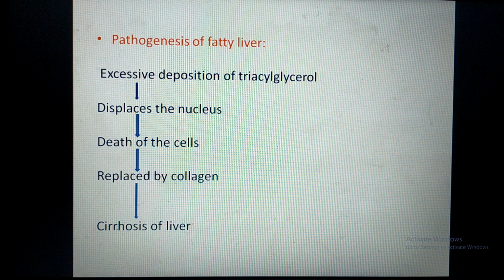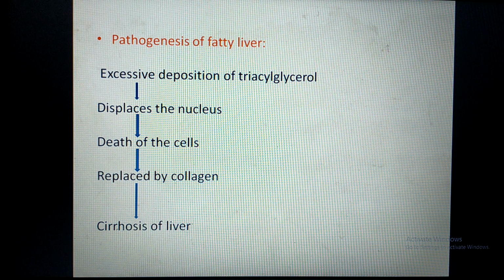Now in short, we will see the pathogenesis of fatty liver. When there are excessive triglycerides available in the liver, then they get deposited in the liver cell. Slowly they displace the nucleus from the central position, and a time will come at which they completely exclude the nucleus out of the cell, and the complete cell is occupied by triglyceride. When the nucleus is excluded out of the cell, the cell dies.